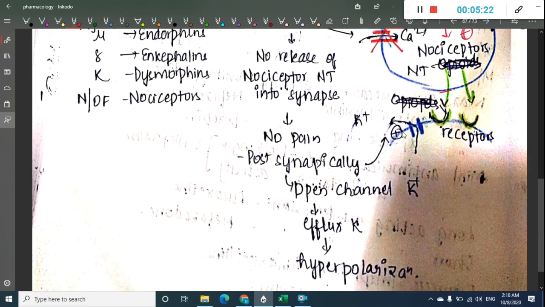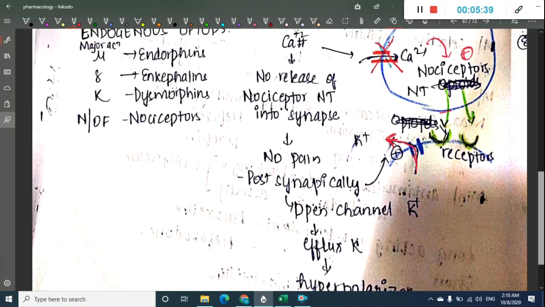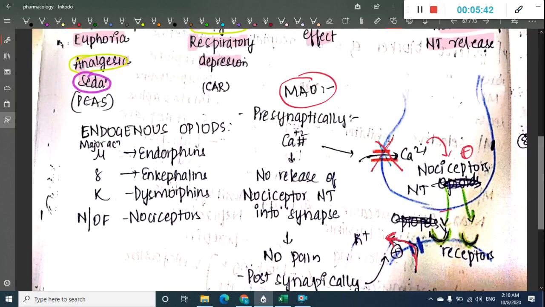Postsynaptically, they also activate potassium channels. Once these potassium channels are opened, you see efflux of potassium. Whenever there is efflux of potassium, there is hyperpolarization. This also is responsible for the actions of opioid receptors.